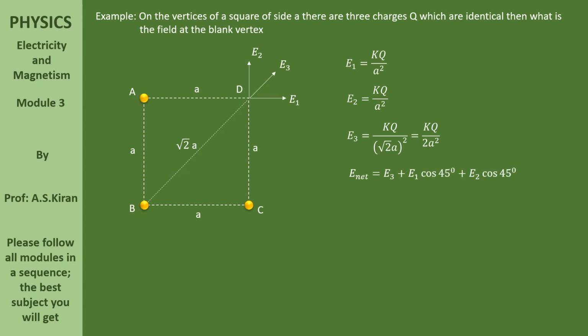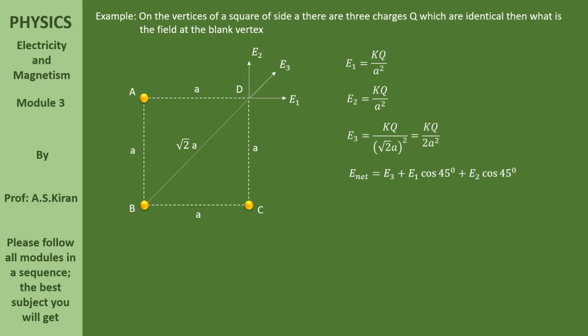Now, how to sum up all these three electric fields? If you observe them, E1 and E2 are perpendicular. E3 is along the diagonal. So very simply, you can convince yourself that the angle between E1 and E3 is 45 degrees.